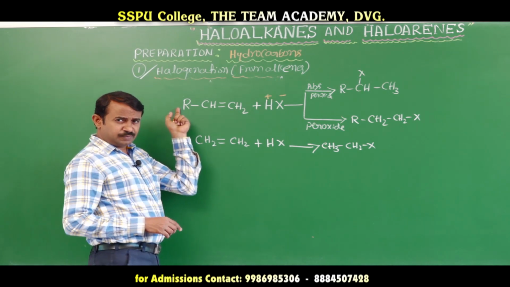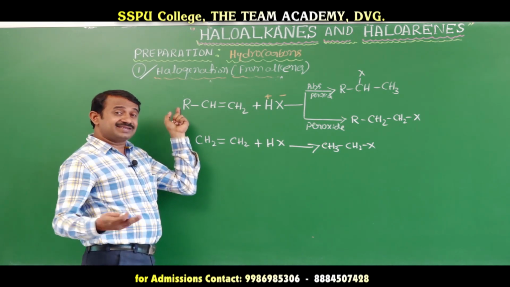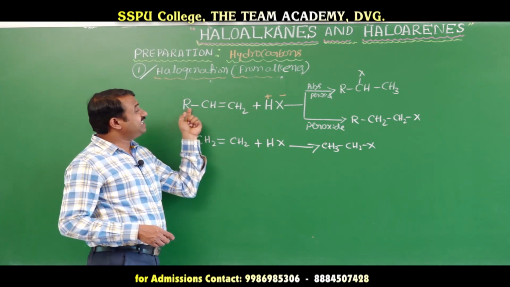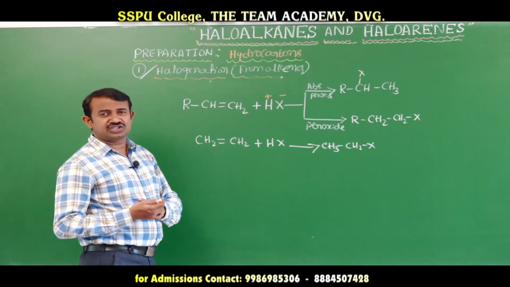The Markovnikov rule and anti-Markovnikov rule we discussed previously in hydrocarbons. Alkenes react with addition of hydrogen halide.